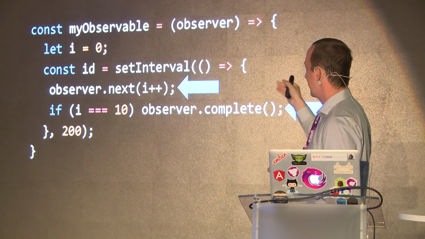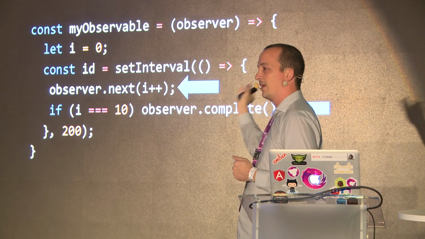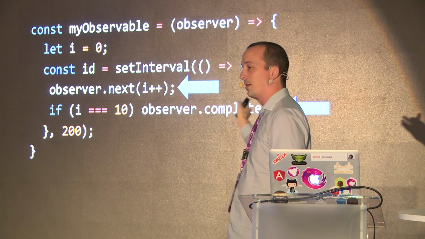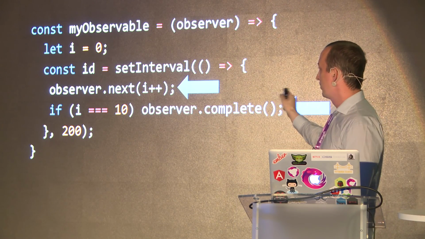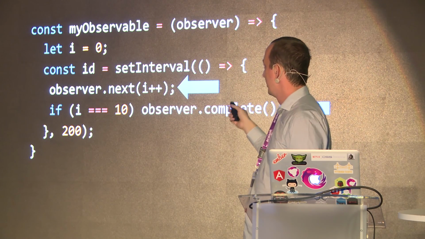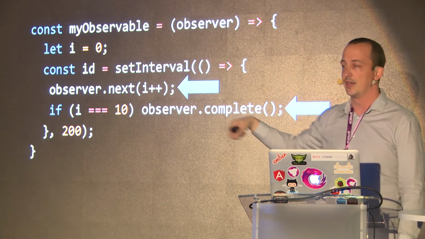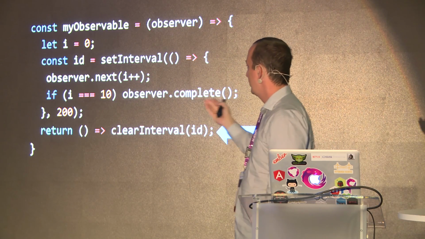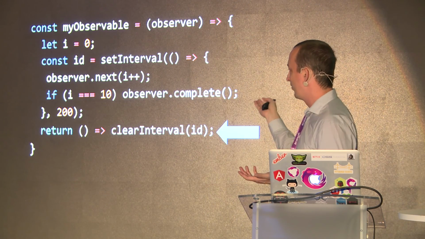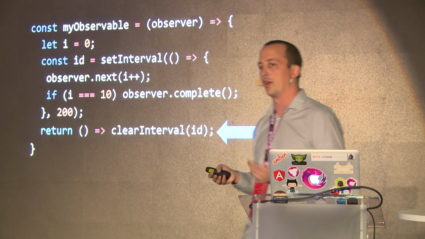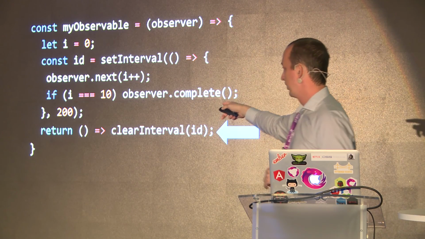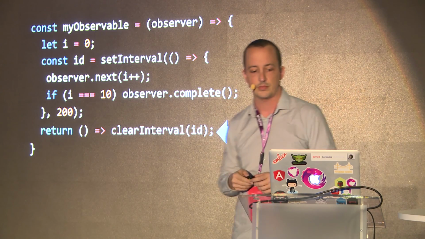And how I do that is I set up the interval, and then I call observer.next, and I next out numbers. And then I can also call observer.complete when I'm done. So I could call observer.error if I had an error in here, but I'm not going to error in this. This is pretty straightforward. So this is basically what an observable does. And the one other thing that it does is you can return a function that has your teardown logic. So in this case, if I set an interval, I want to be able to tear it down at some point if my user decides, I don't want your 10 numbers, Ben. I want to kill this thing. So we're going to return a function to them that they can call later.